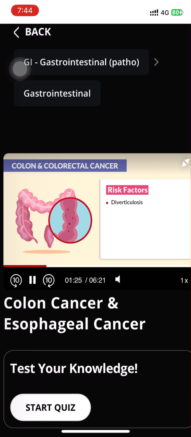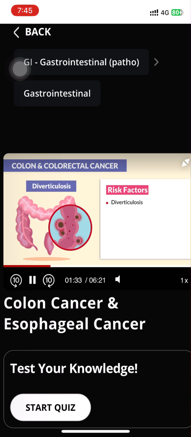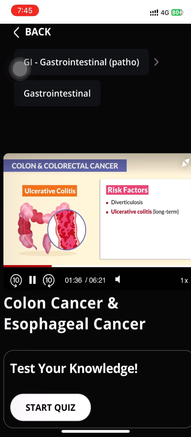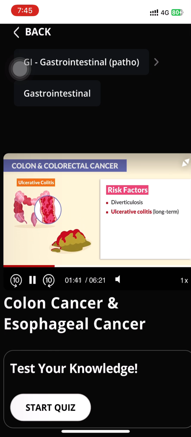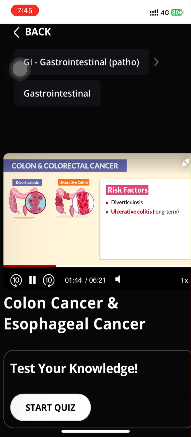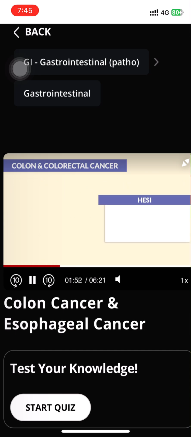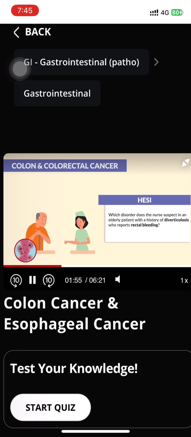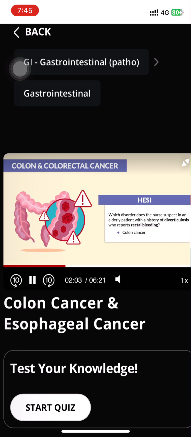So diverticulosis is those little outpouching pockets all over the large intestine, which can lead to flare-ups and inflammation called diverticulitis. Now ulcerative colitis that is long-term includes open sores all over the large intestine, resulting in bloody stools during flare-ups. Now these two conditions cause destruction of the large intestine, leading to a high risk for colon cancer. So the HESI mentions, which disorder does the nurse suspect in an elderly patient with a history of diverticulosis who reports rectal bleeding? The correct option, colon cancer.